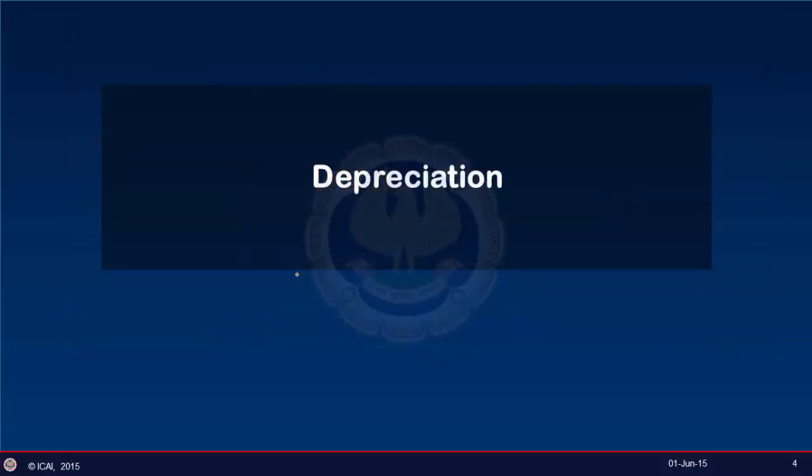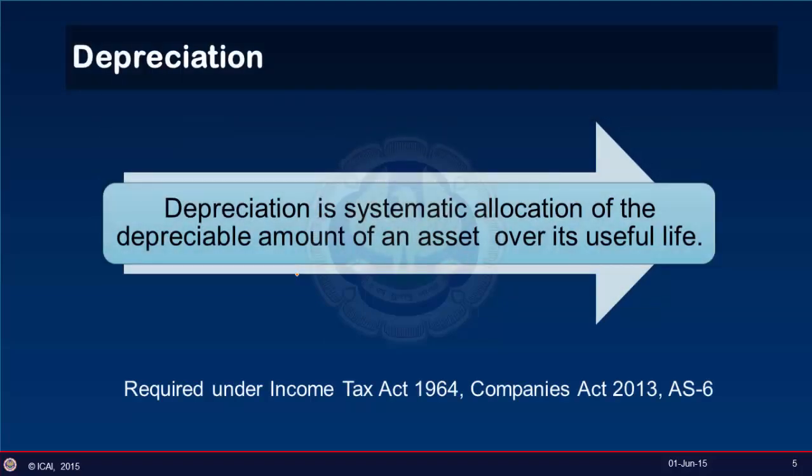Now, depreciation. Depreciation is defined as a reduction in the value of a product arising from the passage of time due to use or abuse, wear and tear. Depreciation, friends, is not a method of valuation but of cost allocation. Now, this cost allocation can be based on a number of factors, but it is always related to the estimated period of time the product can generate revenues for a company, or the economic life. The depreciation expense is the amount of cost allocation within an accounting period. Now, depreciation is a systematic allocation of depreciable amount of an asset over its useful life.